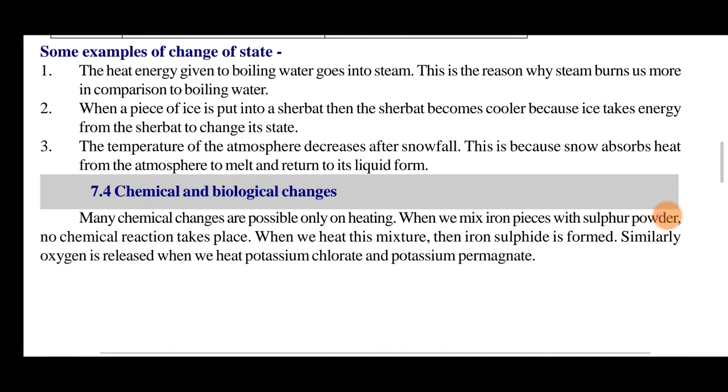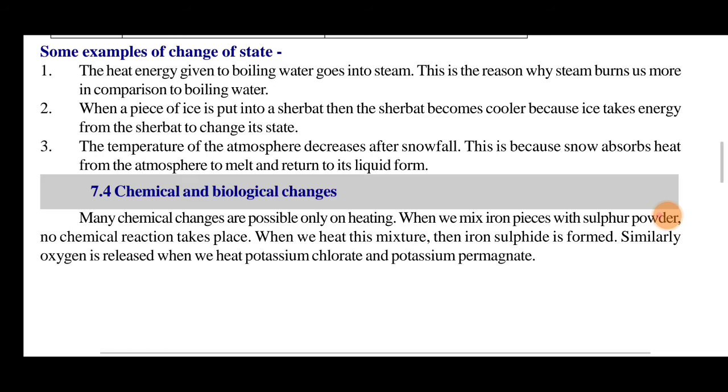Some examples of change of state: the heat energy given to boiling water turns it into steam. It evaporates and goes up. This is the reason why steam burns us more in comparison to boiling water. When a piece of ice is put into sharbat, the sharbat becomes cooler, because ice takes energy from the sharbat to change its state. The temperature of the atmosphere decreases after snowfall. This is because snow absorbs heat from the atmosphere to melt and return to its liquid state again. These are some of the changes of state.